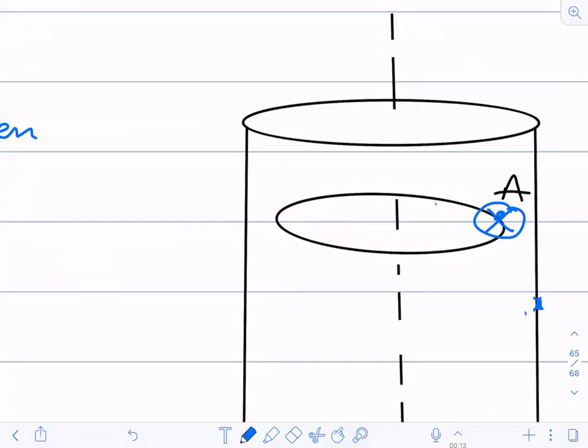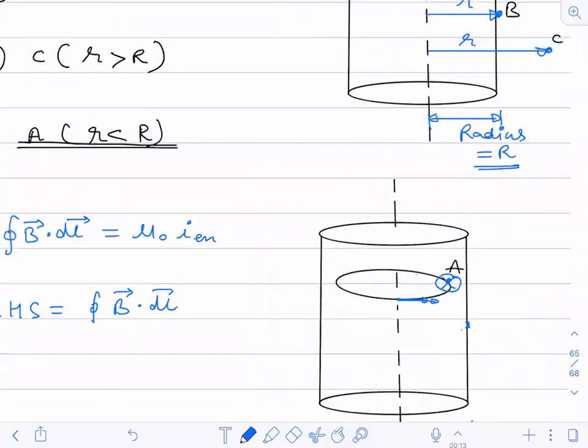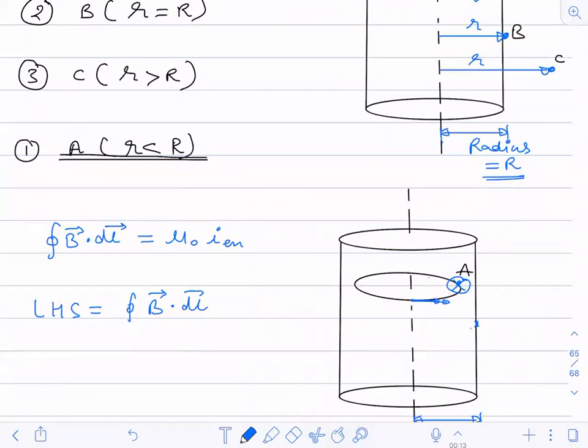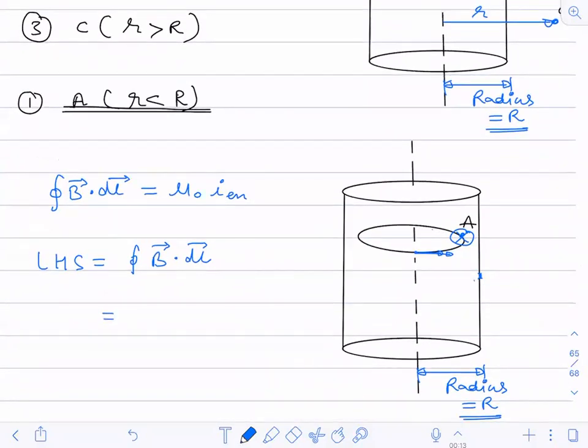And where will be the dl vector? The dl vector will also be going inside. If I take this point, the dl vector will be like this, as well as the magnetic field vector will also be like this. So everywhere this B dot dl will have a zero angle between them. So I can write it as the line integral of B dl cos theta. Theta value is zero everywhere.